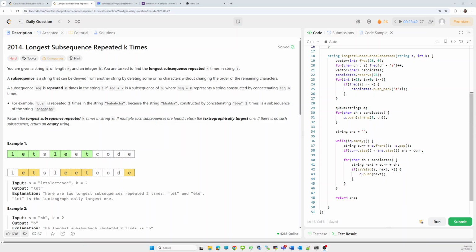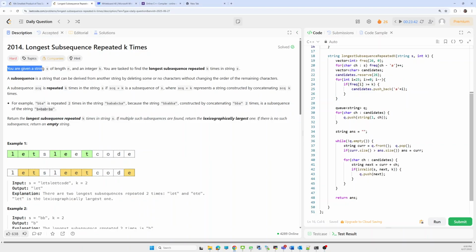Hello all, welcome back. So today let's look into today's LeetCode problem. The problem name is Longest Subsequence Repeated k Times. We are given a string and we have to find the longest subsequence which is repeated k times in a string. Let's go through it once.